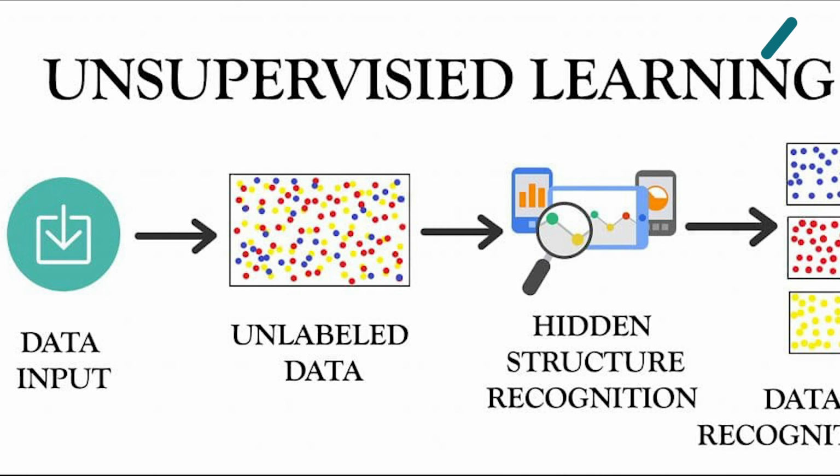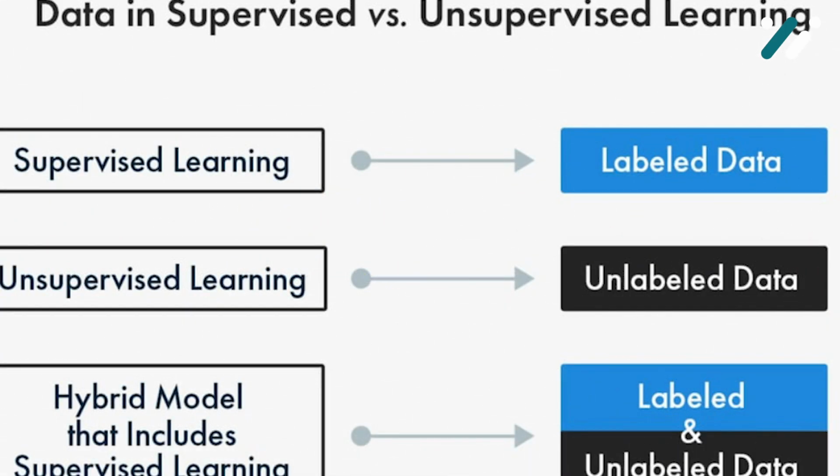Then comes semi-supervised learning, a blend of supervised and unsupervised learning. It uses both labeled and unlabeled data for training. This learning type is particularly useful when the cost of labeling data is high. It's used in web content classification, speech analysis, and even in biological sequence labeling.